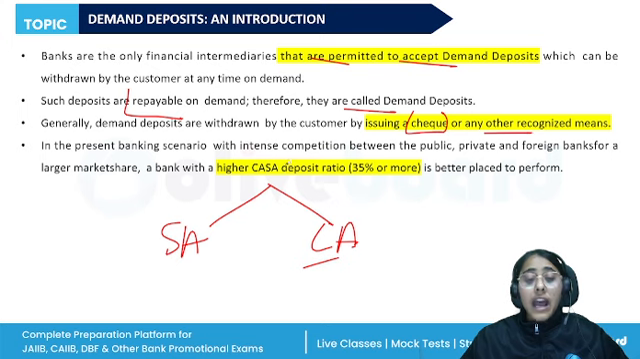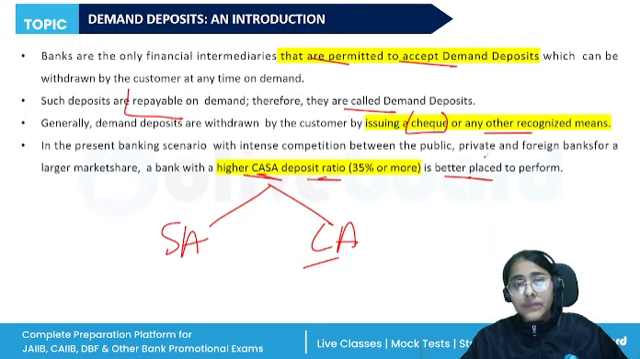A bank with a higher CASA deposit ratio is better placed to perform. So again, the basic features of a savings bank account and a current deposit account. A current deposit account is opened by businessmen who have a higher number of regular transactions. All types of transactions, deposits, withdrawals, and contra transactions are allowed, and no interest is paid. These are the main features of the current deposit account. Then we have the different documents which are required.